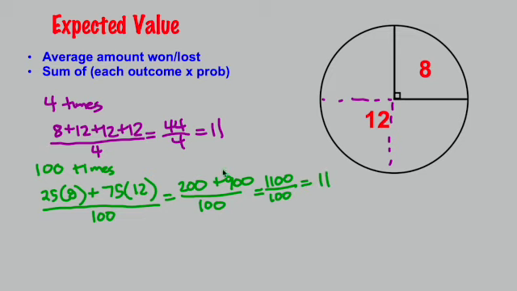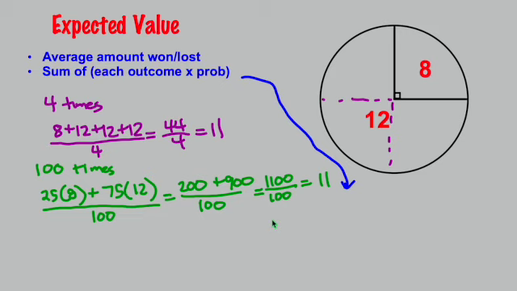And by the way, what's strange about this is you can never actually spin, in this case, an 11. However, that's the average, it appears. So with the formula, you don't have to necessarily think about how many times you're going to spin it. You just have to think about the probability. The chance of getting an 8 would be a quarter. So this is how I would do it if I was actually running the formula here.